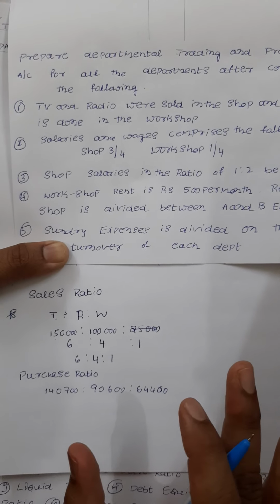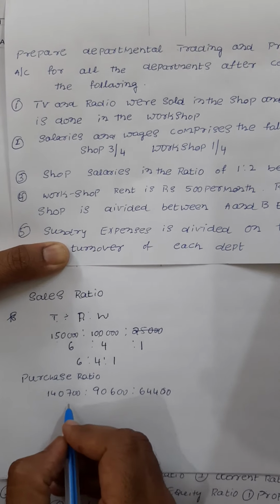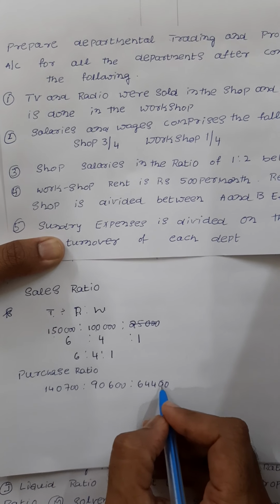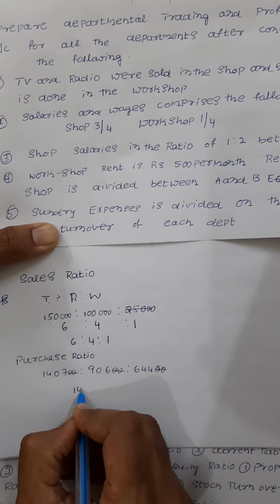It is very tedious, and most students may go wrong here. Just cancel the last two zeros, the common factor. That is enough.